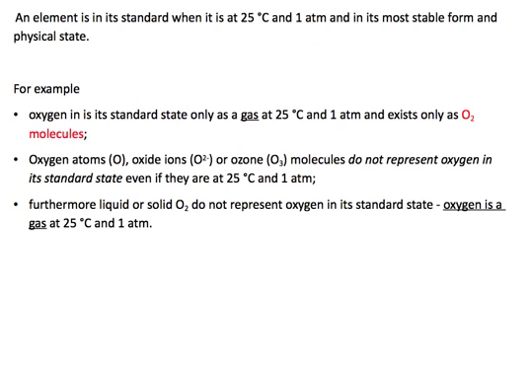All right. Now, just a couple of things to make sure of. You have to make sure you understand what standard states refer to. So let's use oxygen as an example. In its standard state, it exists as a gas only, at 25 degrees, 1 atmosphere. Oxygen gas, O2 molecules. So oxygen atoms, oxide ions, and ozone molecules are not representative of oxygen in its standard state. And furthermore, if you had liquid or solid oxygen, it is also not representative of oxygen in its standard state. Remember, oxygen is a gas under standard conditions.